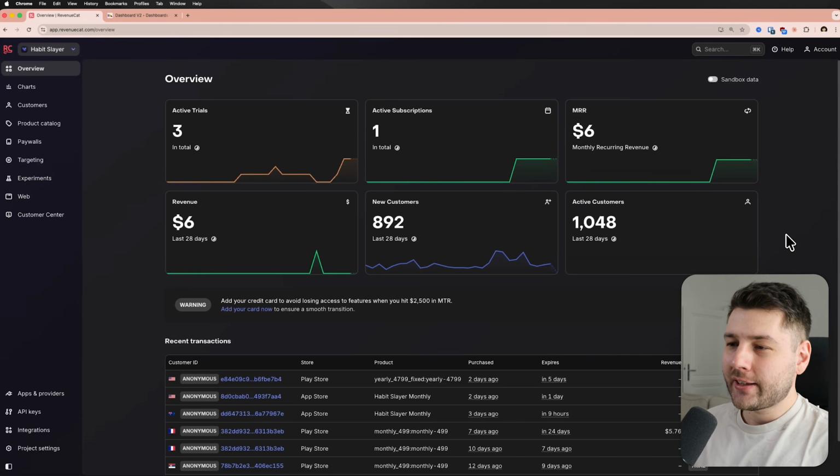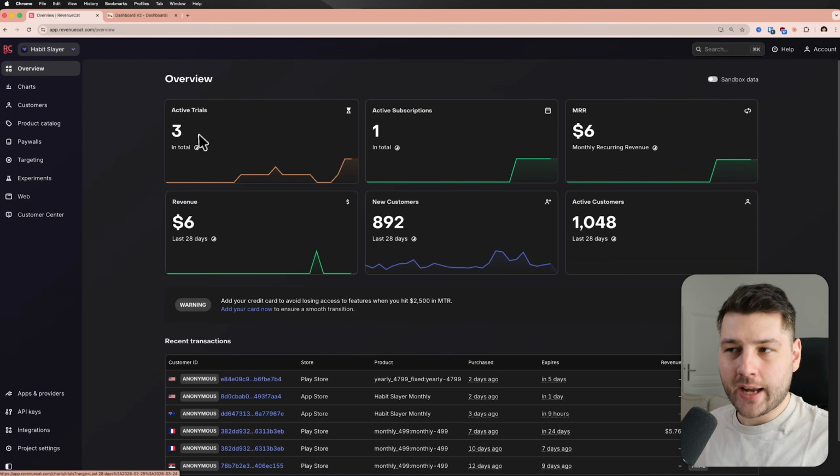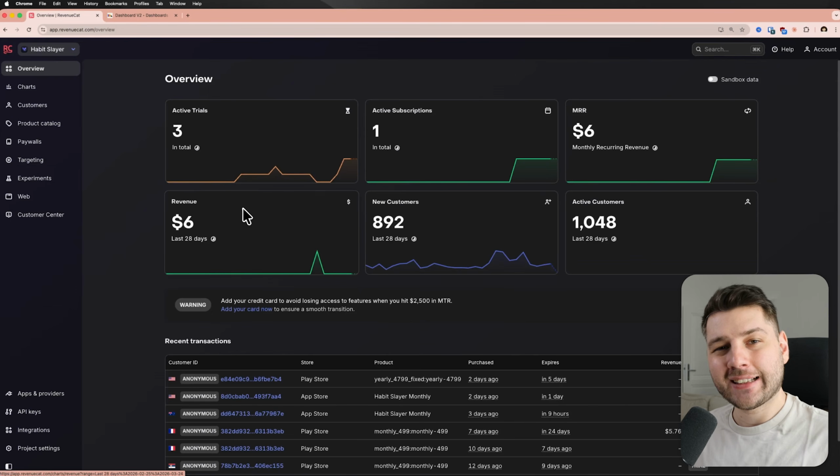All right, so what you're looking at here is my RevenueCat dashboard. This is what I use to handle all of my payments on both iOS and Android. And this here is the last 28 days of activity on Habitslayer. You can see we have 3 active trials, 1 active subscription, and more importantly, over here, in the last 28 days, Habitslayer has made $6 in revenue, which honestly hurts a lot, because after working on this application for so long and dedicating so much time to it, only seeing $6 in the last 28 days is a little bit disappointing and I wish I had more.